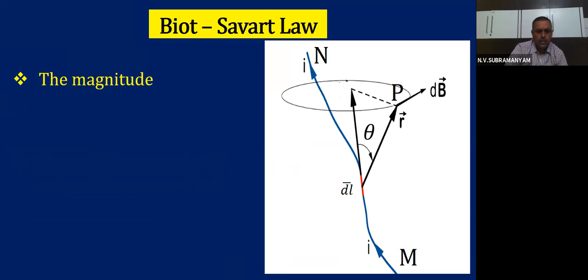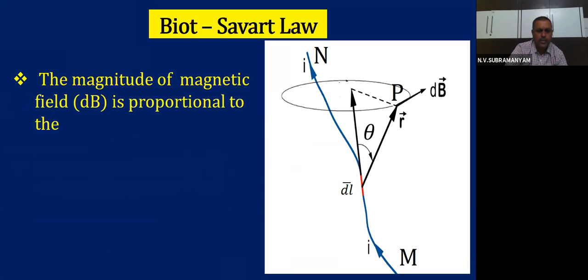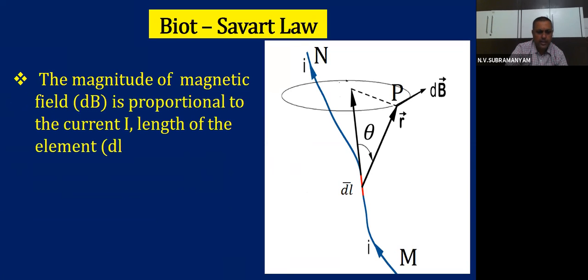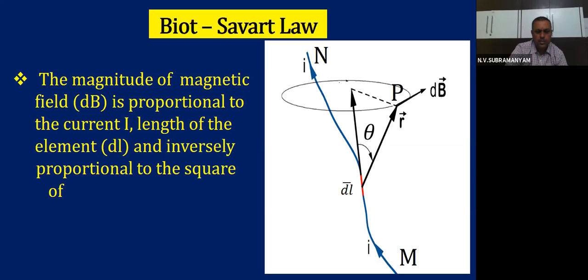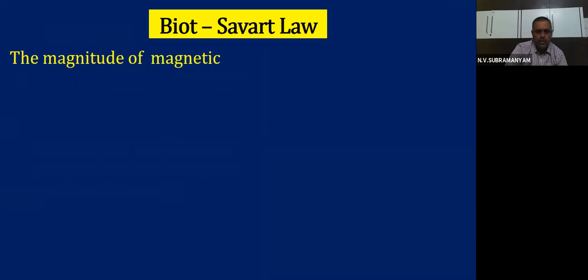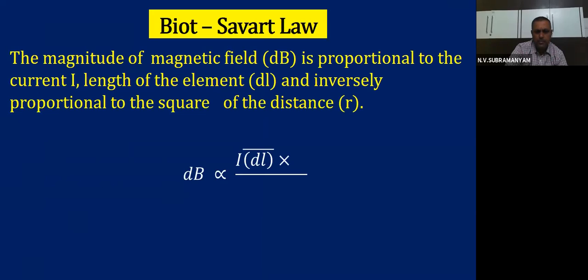Then the Biot-Savart's law, what does it tell to us? The magnitude of magnetic field dB is proportional to the current I, length of the element dl, and inversely proportional to the square of the distance r. So the magnitude of magnetic field dB, how do you write? dB proportional to I dl cross r by r cube.